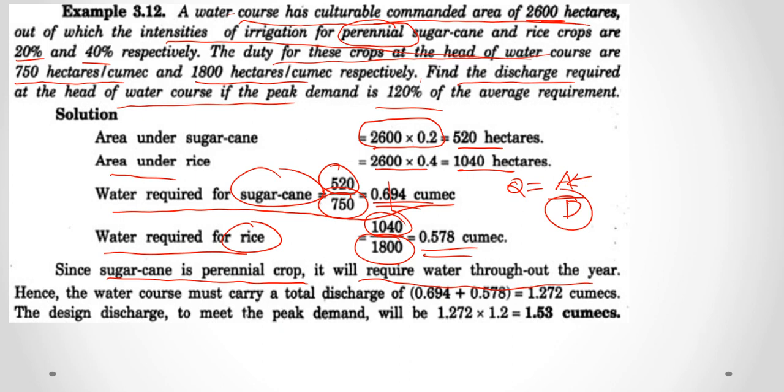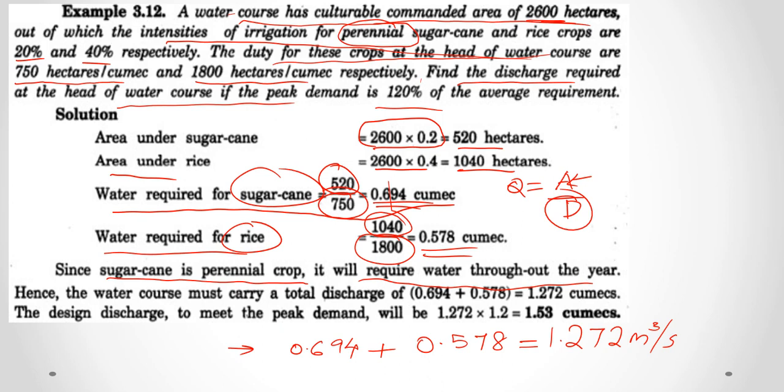Therefore you can find out the discharge required by summing up the water required for sugarcane, that is 0.694, plus water required for rice, that is 0.578, that is equal to 1.272 meter cube per second.